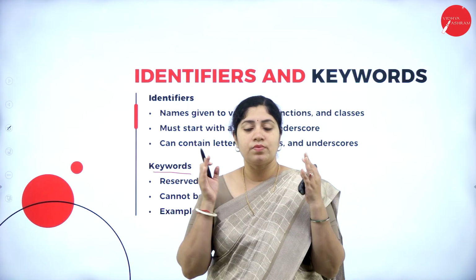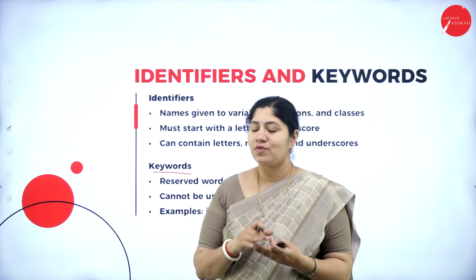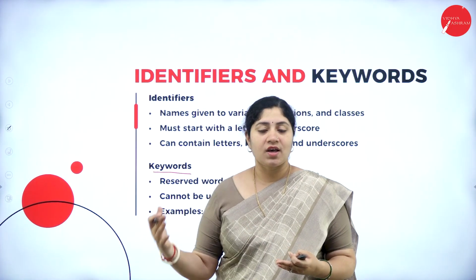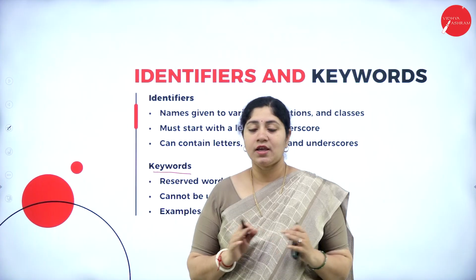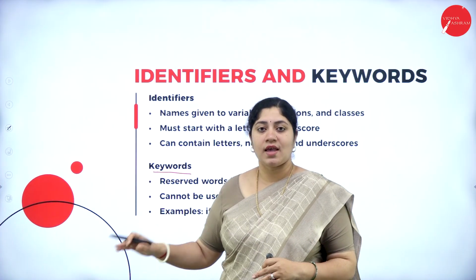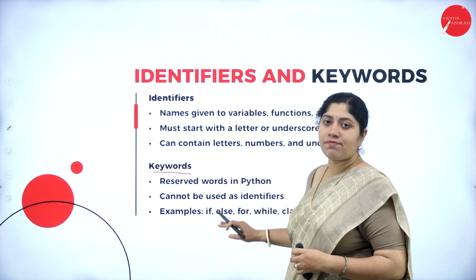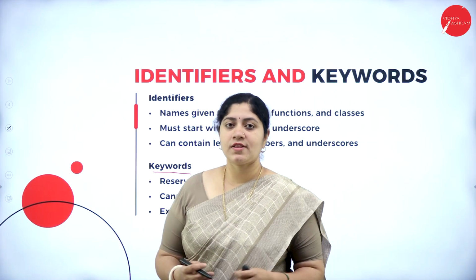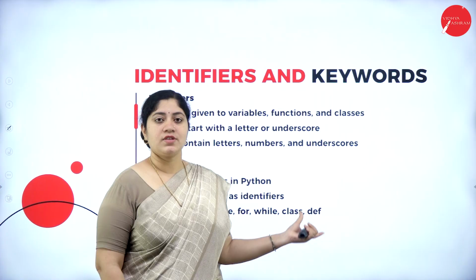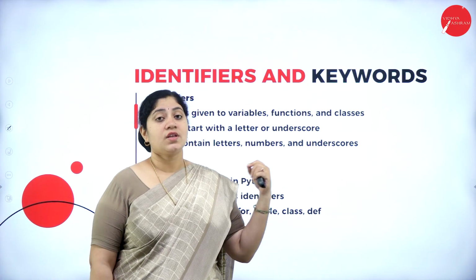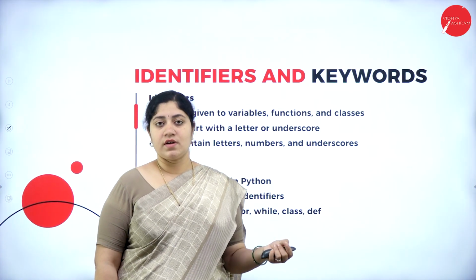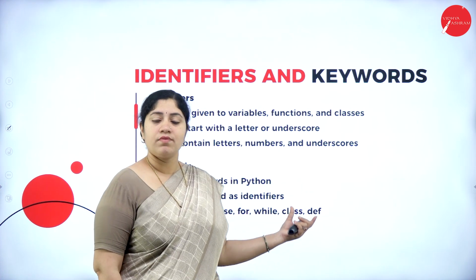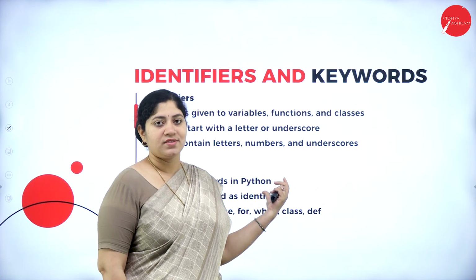Keywords are the reserved words in Python which cannot be used as identifiers or functions. Examples of keywords are if, else, for, while. So there are specific terms provided that cannot be changed for any reason. Those kinds of words are considered keywords.